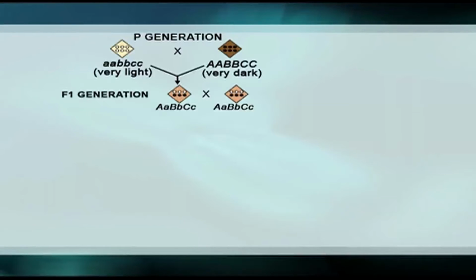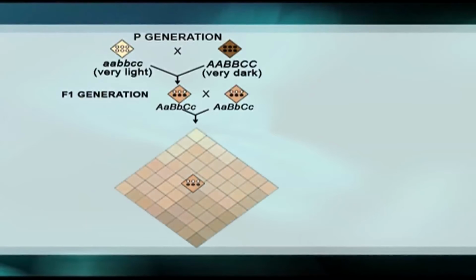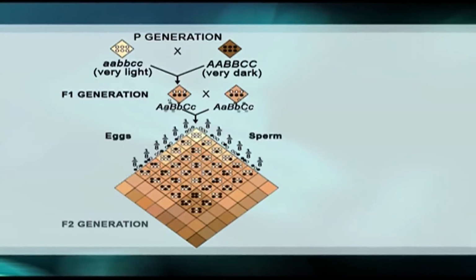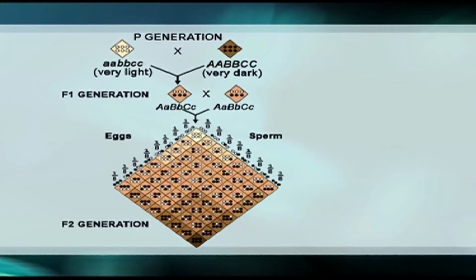A cross between pure white and pure black can produce an intermediate type, that is a mulatto. In a cross between two mulatto genotypes, each parent produces 8 different types of gametes, and these gametes combine with each other in 64 different ways, resulting in a total of 7 skin colors.